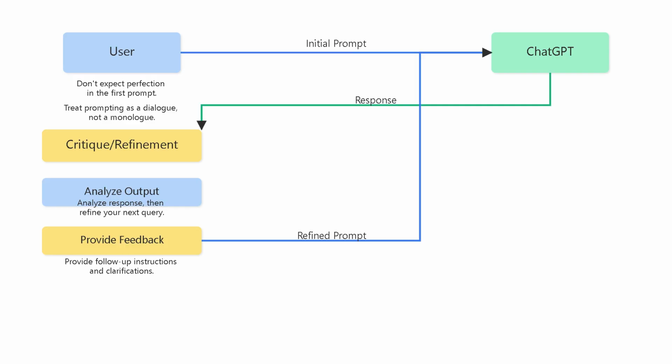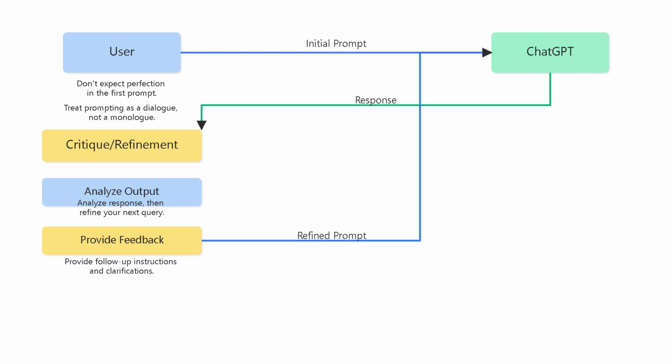Next, let's talk about iterative prompt refinement. This is perhaps the most fundamental skill for anyone serious about working with AI. Think of it like a sculptor chiseling away at a block of marble. You don't get the perfect statue in one go. You make small adjustments, observe the results, and then refine your next cut. Similarly, with ChatGPT, your first prompt is rarely your best.